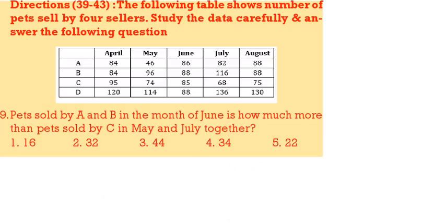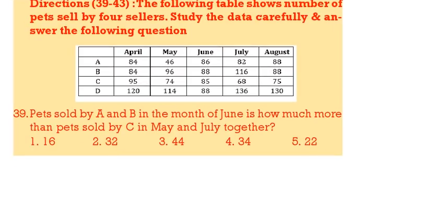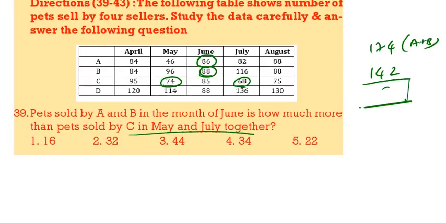Next, based on this table you have to answer the question. Pets sold by A and B in the month of June. See, A 86, B 88. 86 plus 88, 174. This is A plus B. Then C in May and July. May 74, July 68. 74 plus 68, that is 142. What is the difference? 32. 32 is the correct answer.